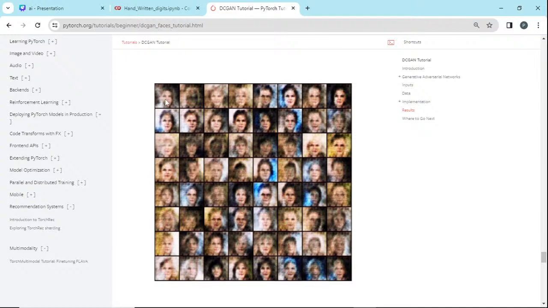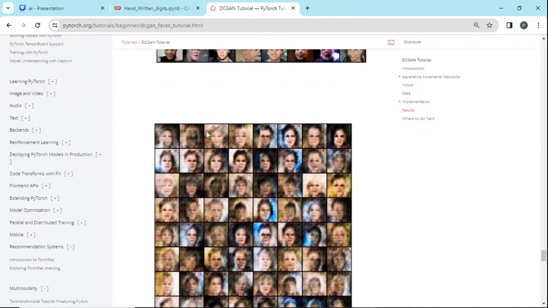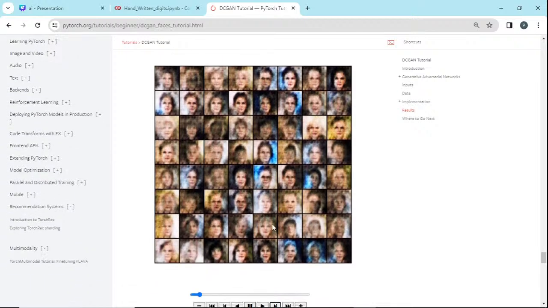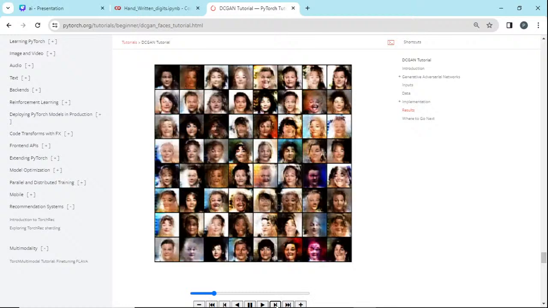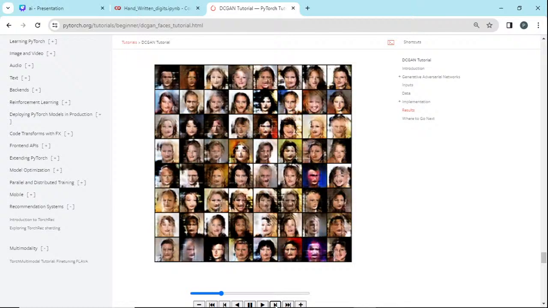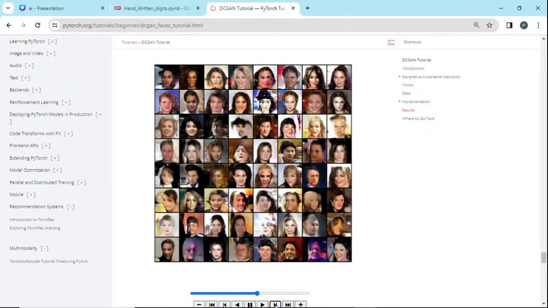Okay, it is trying to create something. Can you guys see the hair and the faces, which are not properly implemented? So over time it is going to do it again. See here, it has improved furthermore. We could see the shapes, eyes and all improve. So this step goes and goes and goes.